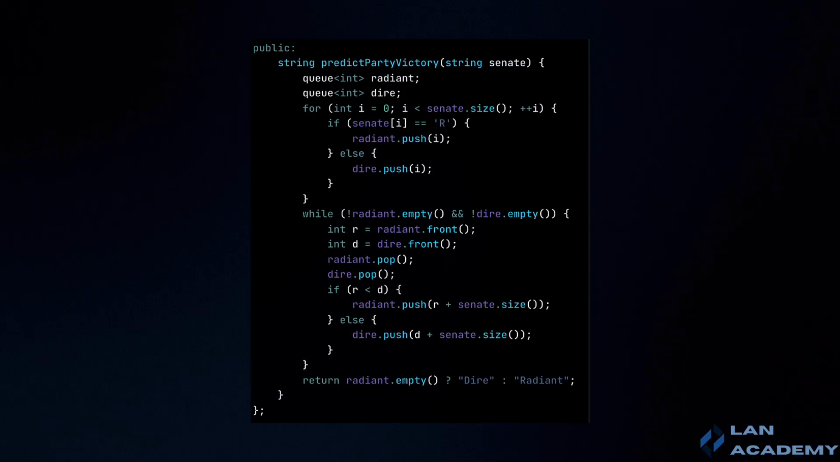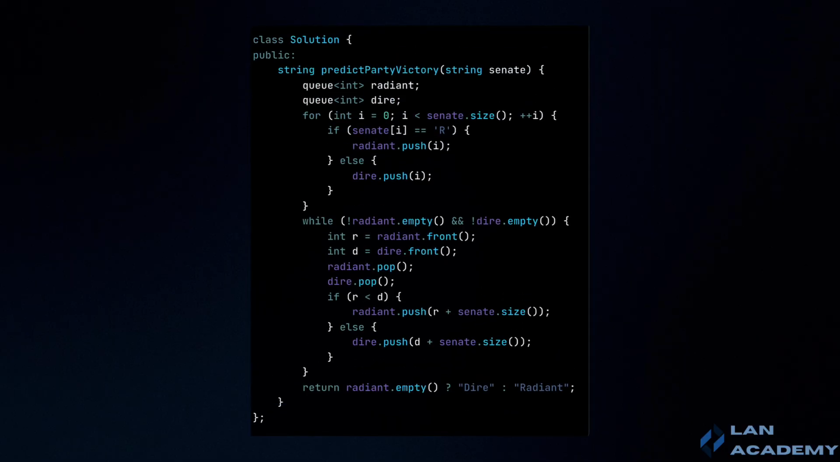The algorithm ensures that each senator plays optimally for their party by always acting as soon as they are able and banning an opposing senator whenever possible. This greedy approach ensures that the game state evolves correctly according to the rules described. Each senator's decision to ban the most immediate threat, the next senator from the opposite party, maximizes their party's chance of winning.